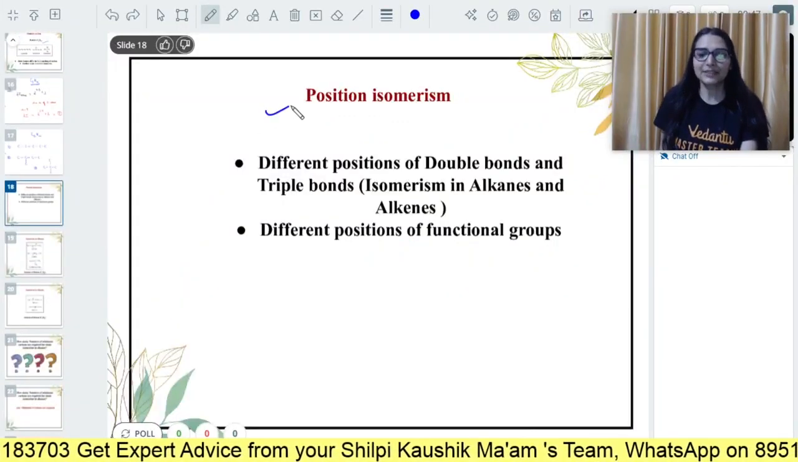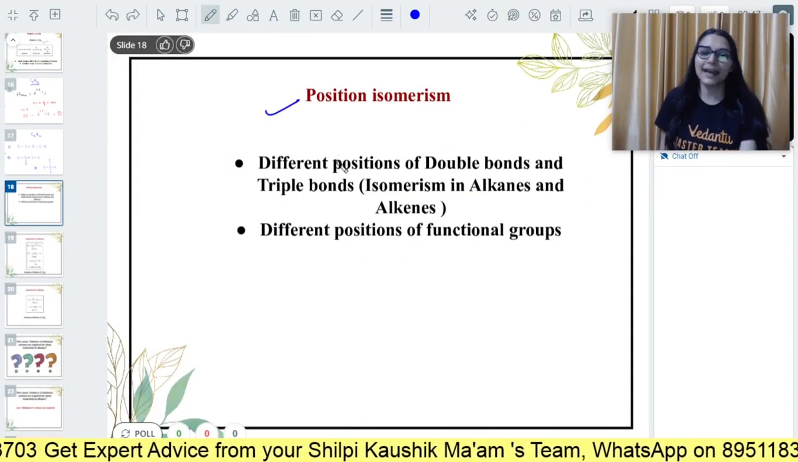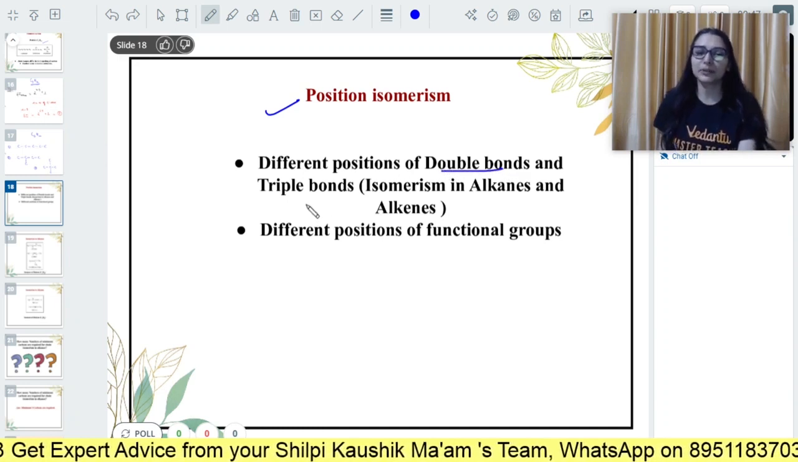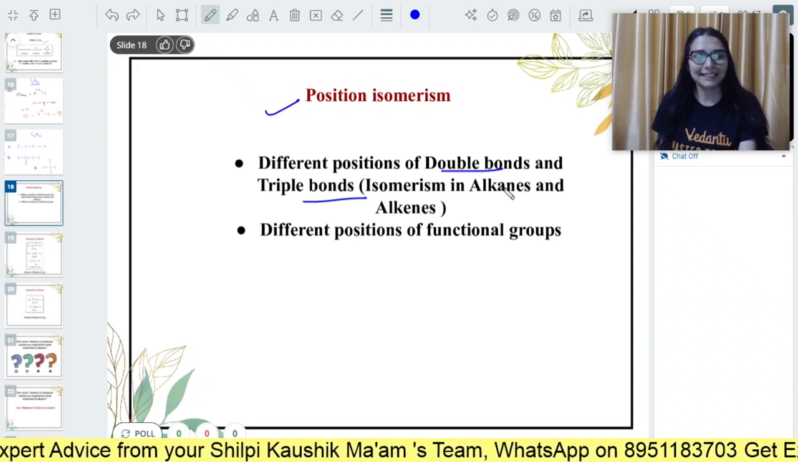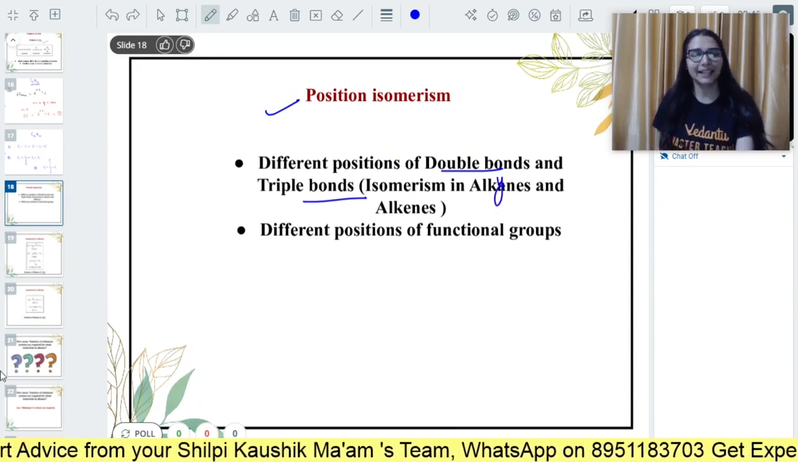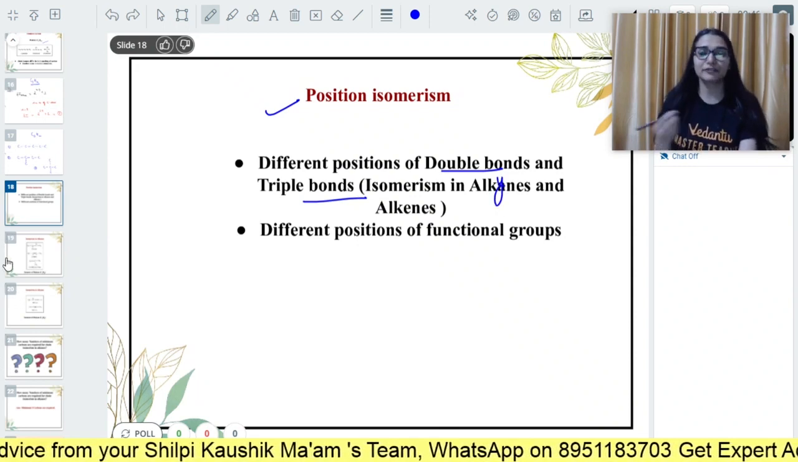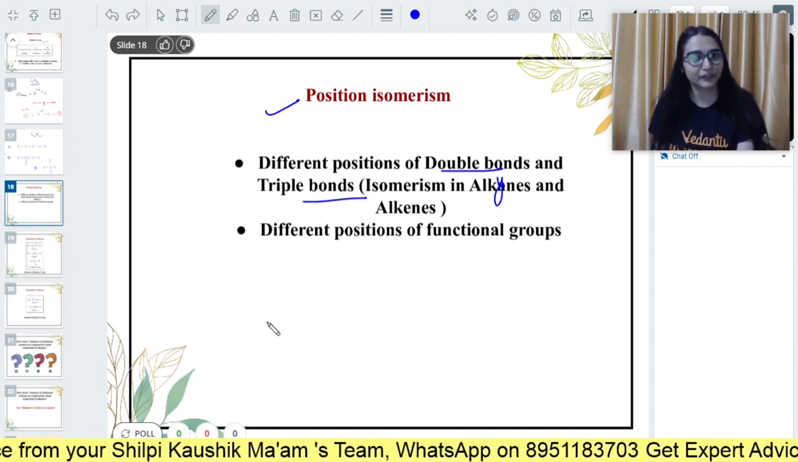Okay, now we will see position isomerism. This is what I was talking about. Different positions of double bonds and triple bonds. Okay, you can see them basically in alkynes and alkenes mainly. The position of a functional group can sometimes be different also.